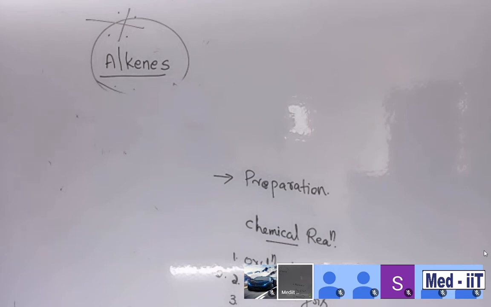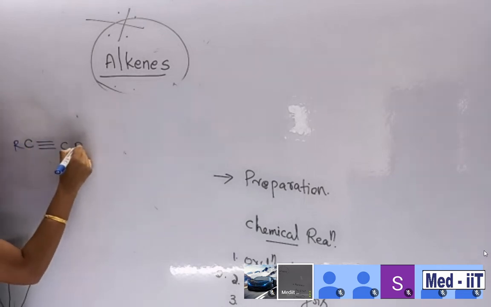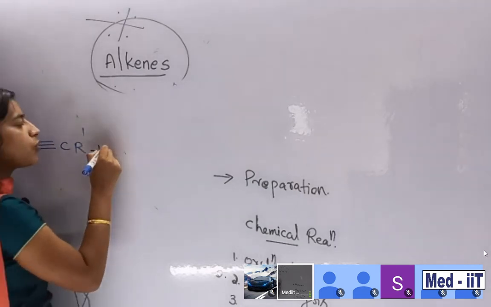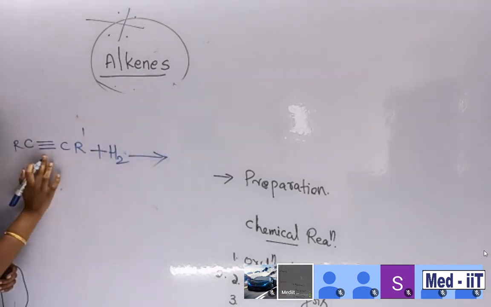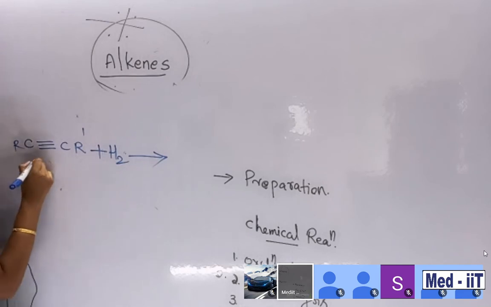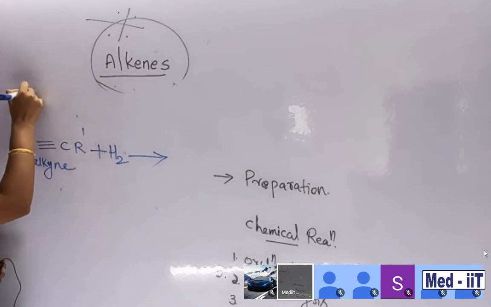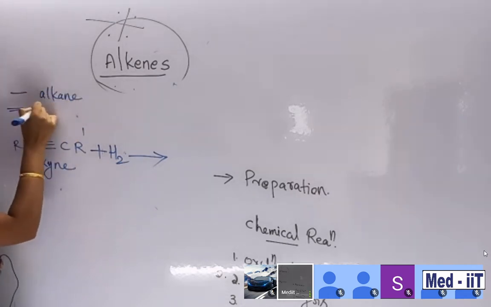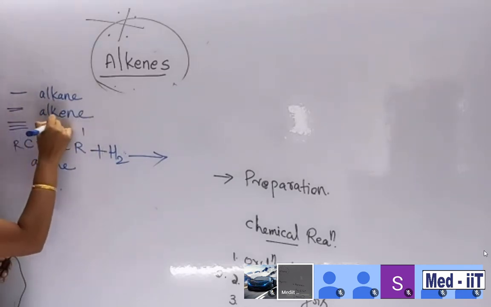Okay, students, I think you are familiar. Suppose CR triple bond CR dash. This is a compound. We are going to make an addition. This has a triple bond. What is this, alkene or alkyne? Alkyne. A double bond is alkene, then a triple bond is alkyne.